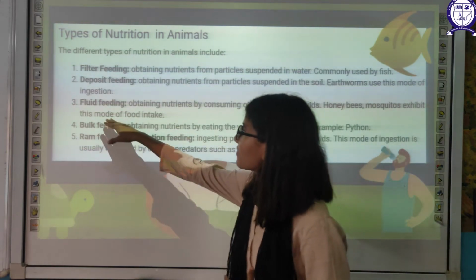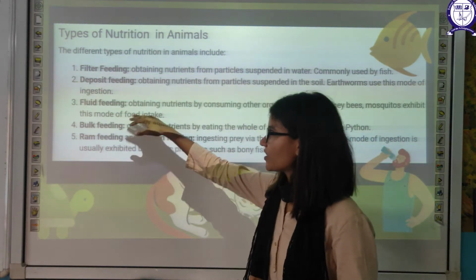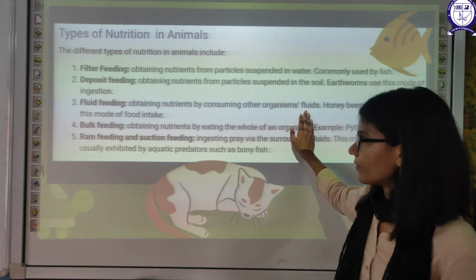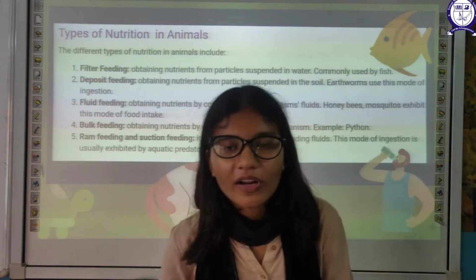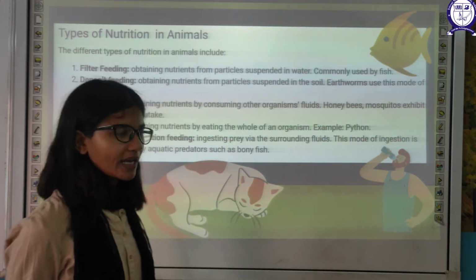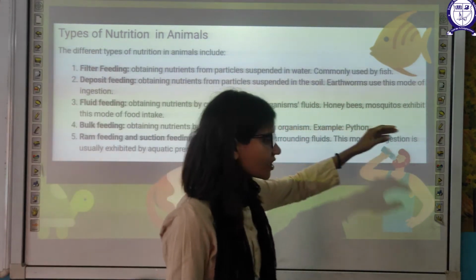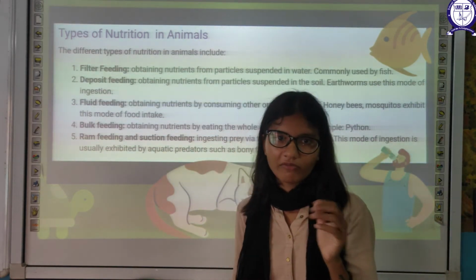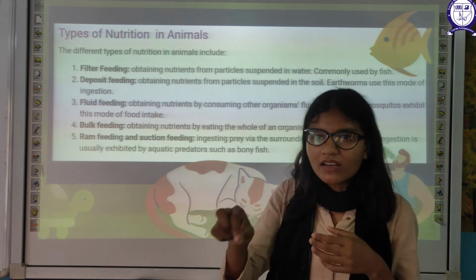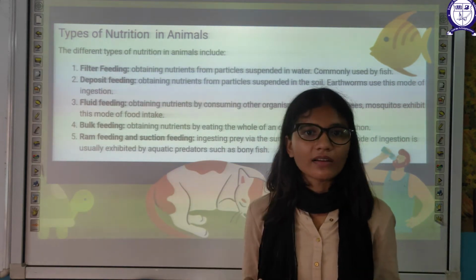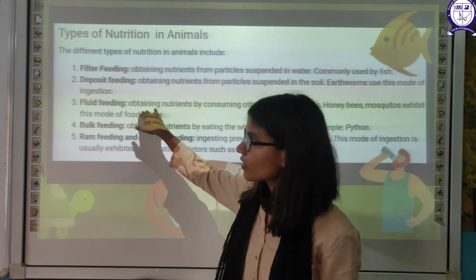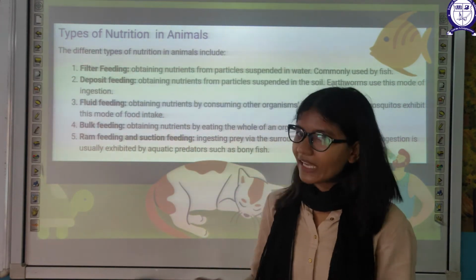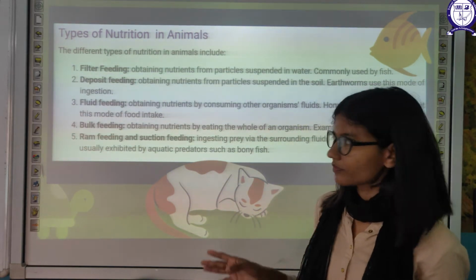Next one is fluid feeding. As the name suggests, the food is obtained by consuming another organism's fluid, the liquid part. Honeybees and mosquitoes exhibit this kind of food intake. What will a honeybee do? It will suck the nectar of the plant. So this includes the sucking of liquid from one organism, taking up the food by sucking.